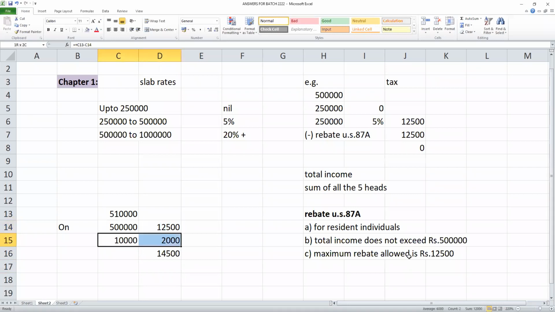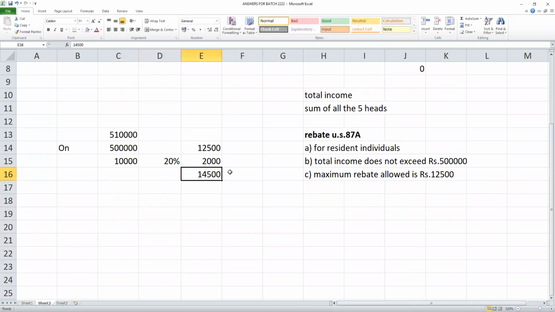Above 5 lakhs, what is the tax rate? 20%. So overall tax 14,500. Now listen, students. If your income is 6 lakhs, on 5 lakhs it is 12,500. What is the balance? 6 minus 5, 1 lakh. 1 lakh into 20%.